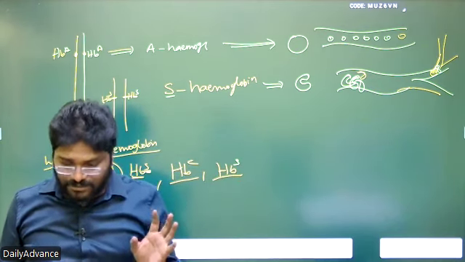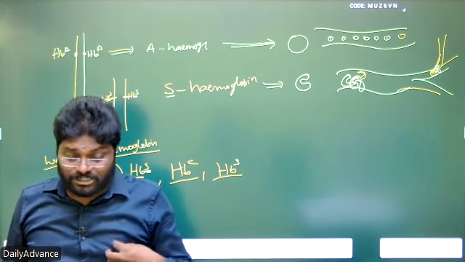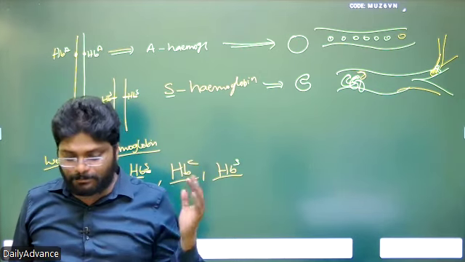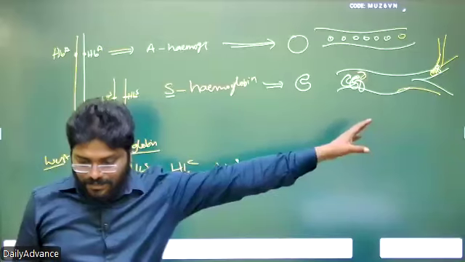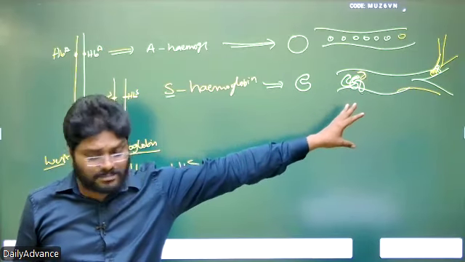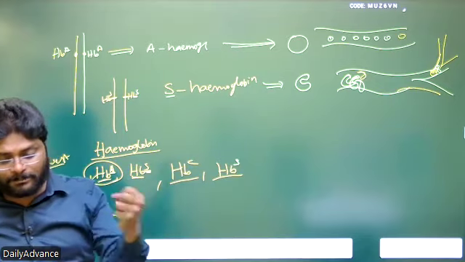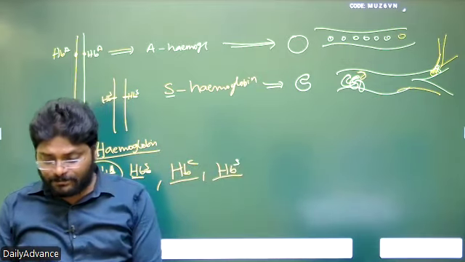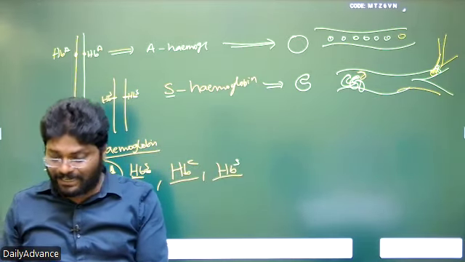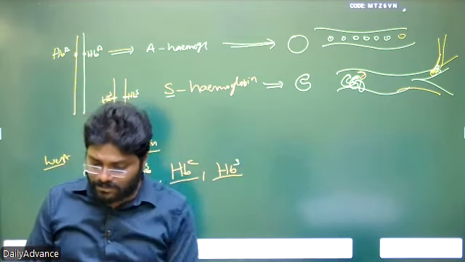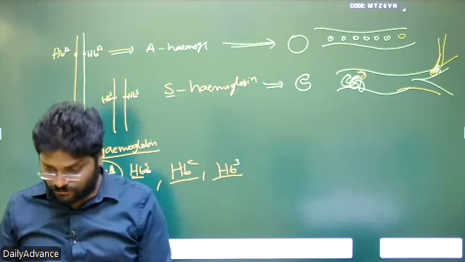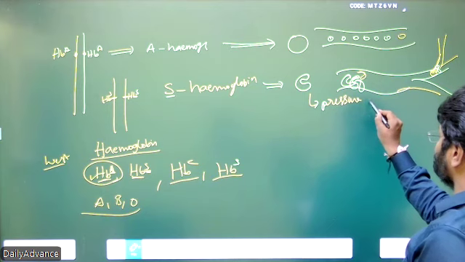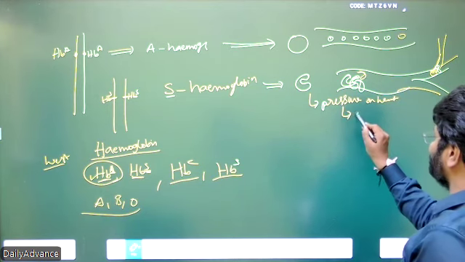RBC clogging occurs, and the heart has to apply more pressure to pump the blood, because clots or clogging occur. This clogging leads to more pressure being required to pump blood to every cell in the body. Here, the movement of RBCs is very free because everything is rounded, so no interlocking is possible. But sickled RBCs form a locking system that puts more pressure on the heart, which leads to heart attacks.